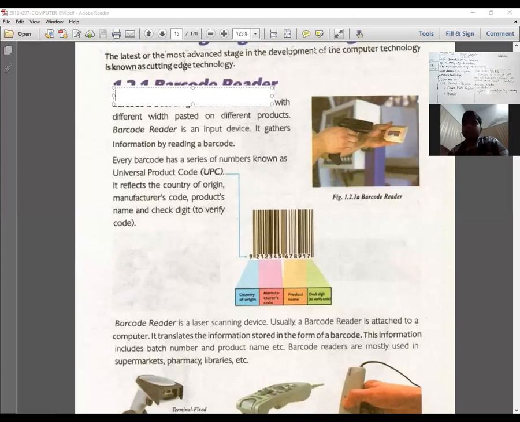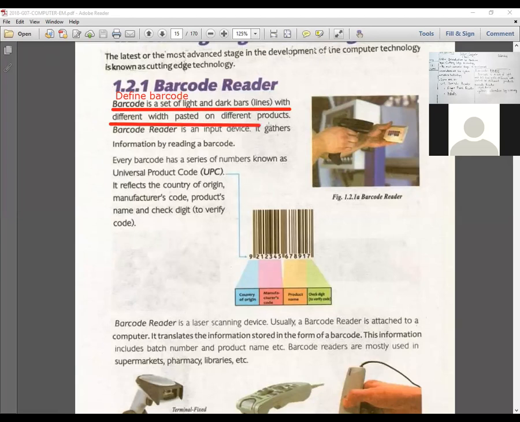First of all, here you have to write the question: define barcode, right? And the answer will be: a barcode is a set of light and dark bar lines with different widths pasted on different products.